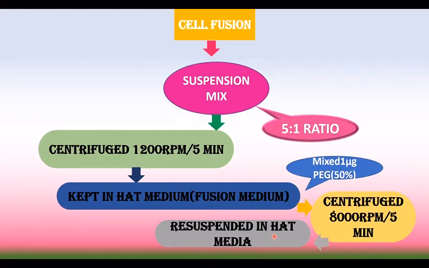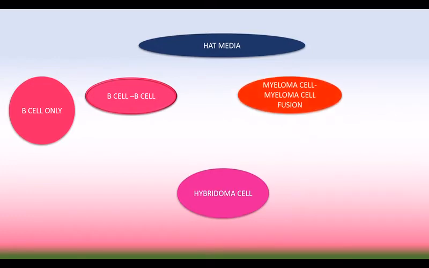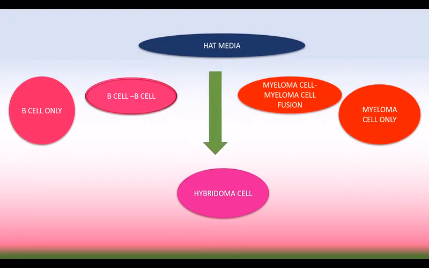Normally in HAT medium it produces 5 different types of cells. It can be B cell only, or a B cell fusion, or a hybridoma cell, or a myeloma cell fusion, or myeloma cell. But the HAT medium allows the growth of only hybridoma cells.